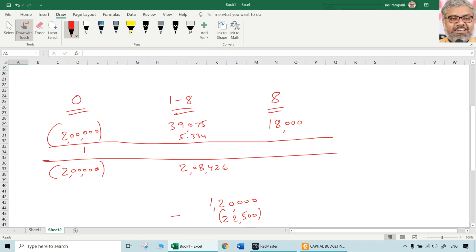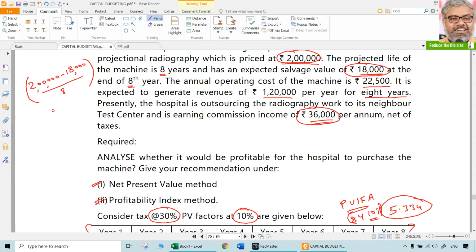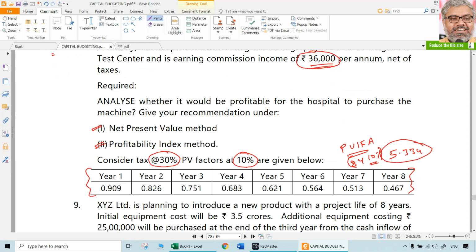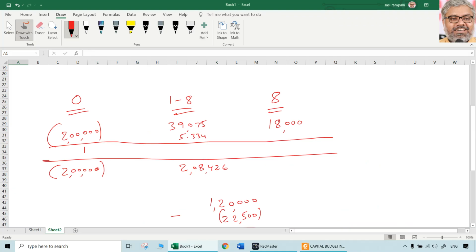So normally we don't have to get into all this. Simply speaking, when straight line method is used, there is no need to worry about capital gain or loss. Straight away we can take whatever is there as an inflow for scrap value. But what is the present value of 1 rupee which will be coming at the end of 8th year? That is 0.467. That is only for that particular cash flow. It is not happening throughout 8 years.